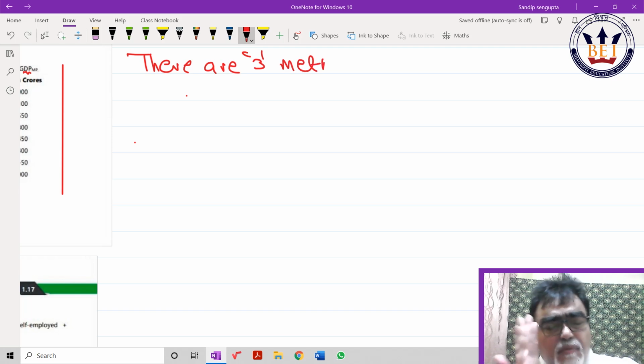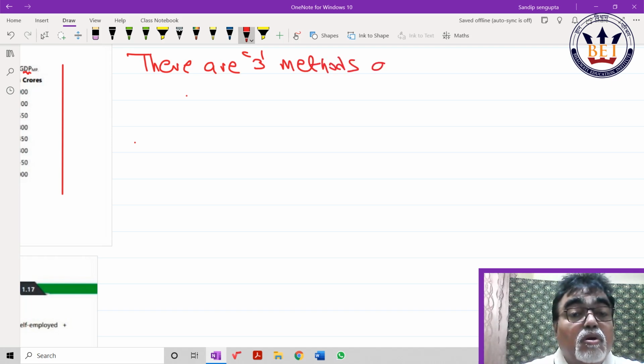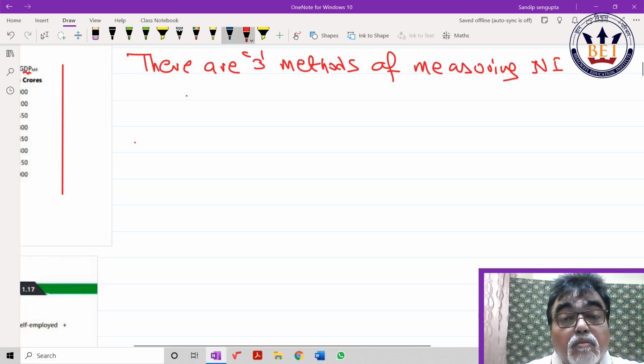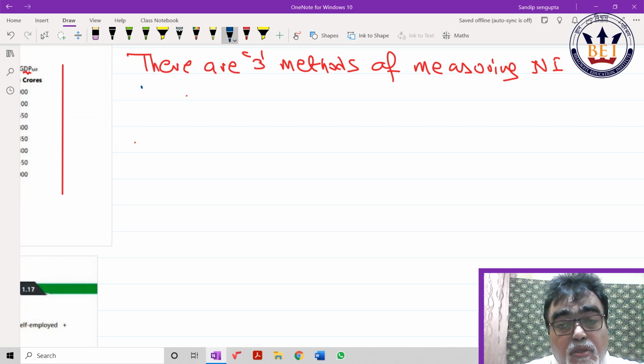In nutshell format, write down, it would be helpful for you. Number 1 or A, production method. My dear, production method, alternatively called value added method.